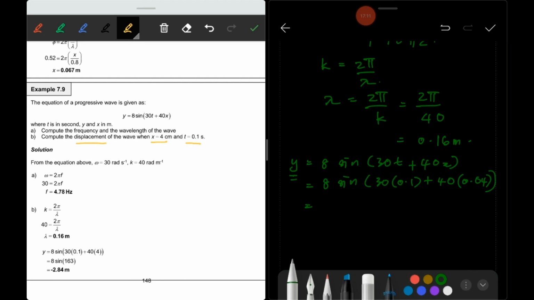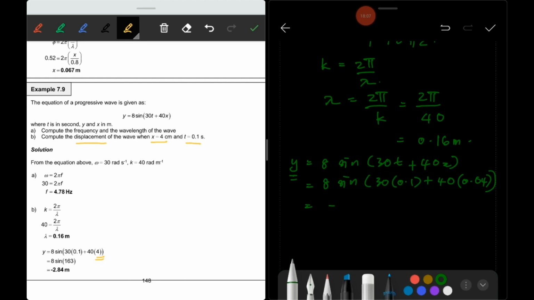When you calculate, let us calculate it back. 8 times sine of 30 times 0.1 plus 40 times 0.04.